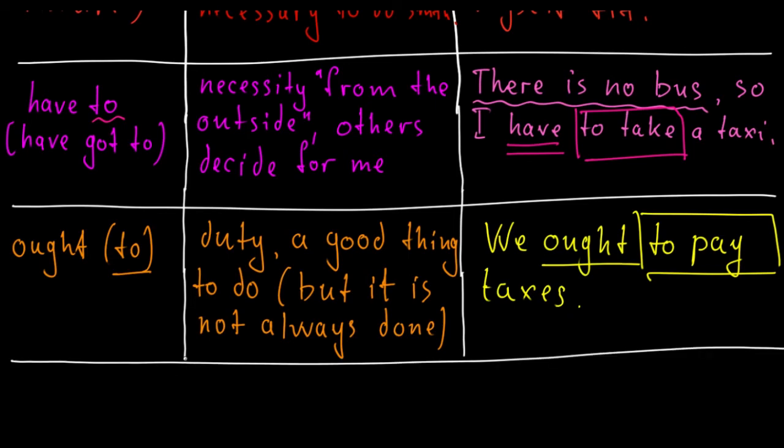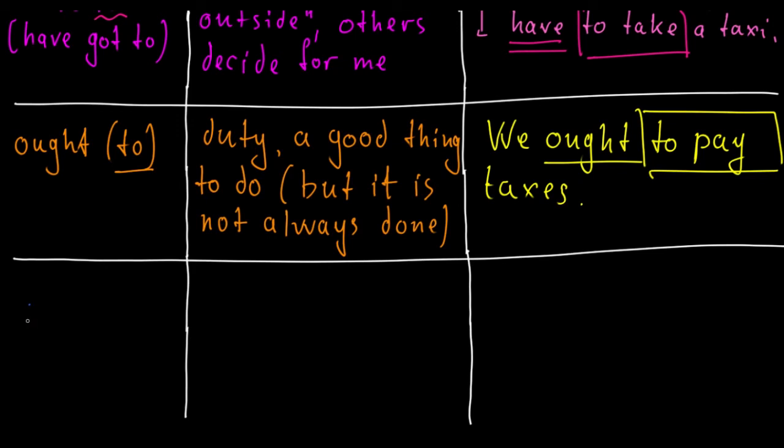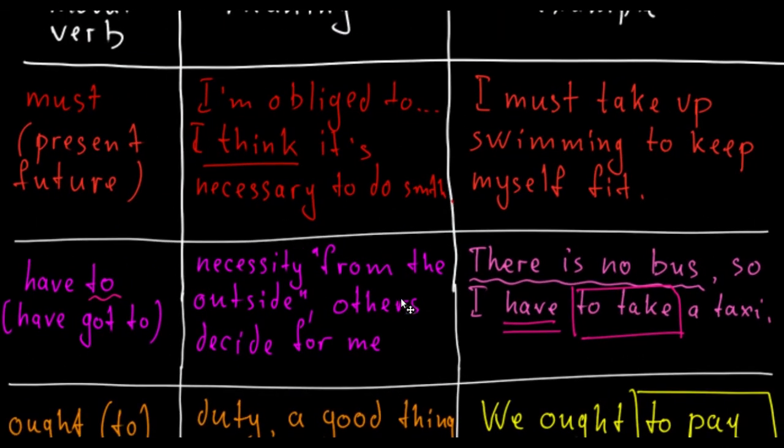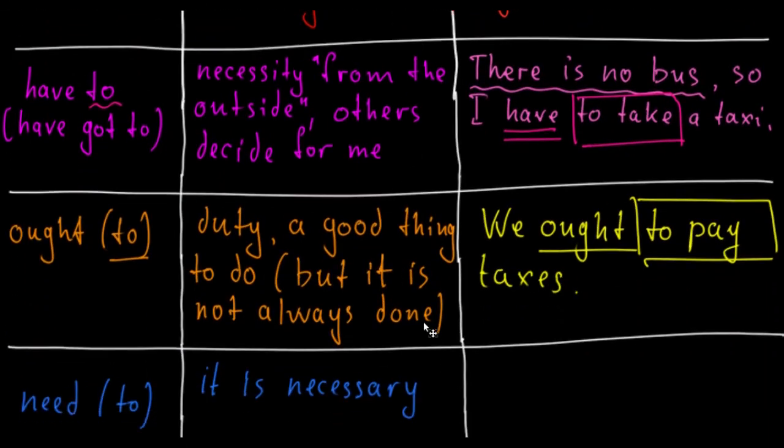And last but not least, we have need. Need is a very interesting verb because it can be both modal and ordinary verb. It is sometimes used with to, with full infinitive, and with bare infinitive. When it is modal, it is used with bare infinitive, but when it is an ordinary verb, it is used with full infinitive and even with gerund. So what does need mean? It means that something is necessary to be done. In some way it resembles must, but it's not so strong. It is not so straightforward, if you will.